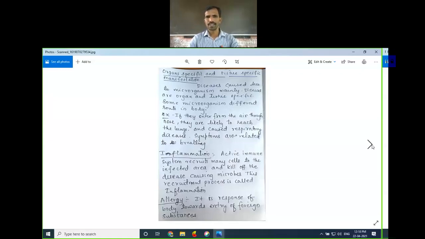So the last concept of the lesson is principle of prevention. In that part, we are going to study how to prevent diseases. Suffering from a disease is worse than preventing the disease. That's why we have a proverb: prevention is better than cure. Rather than suffering after acquiring the disease, it is better to prevent the disease.